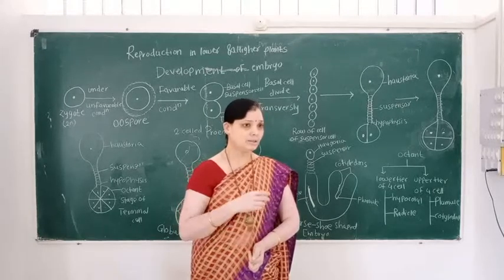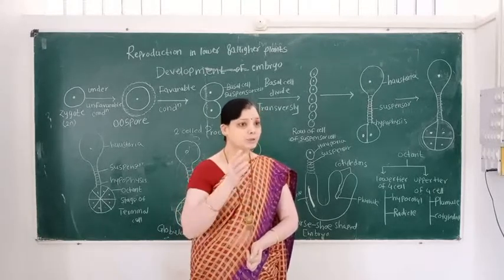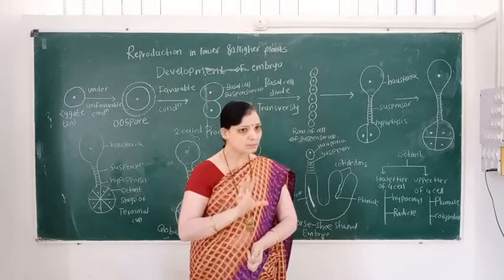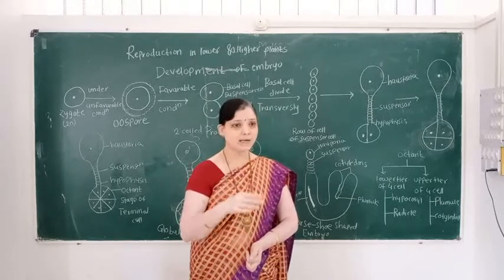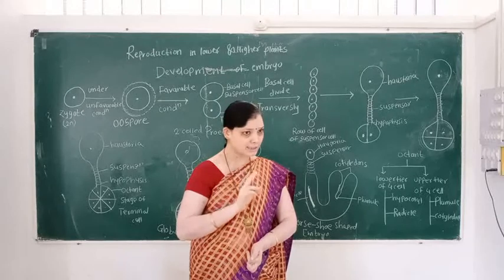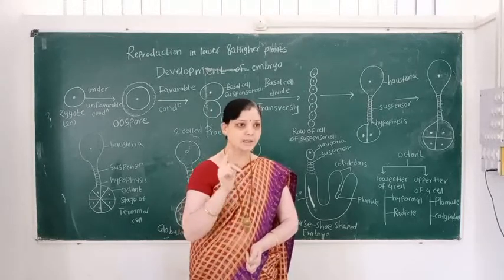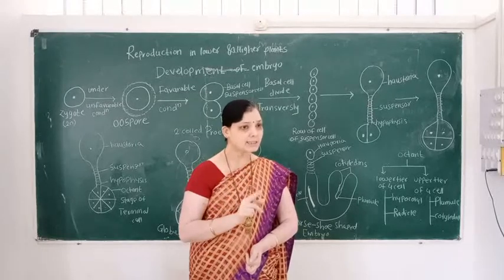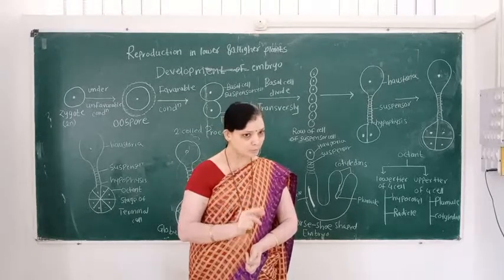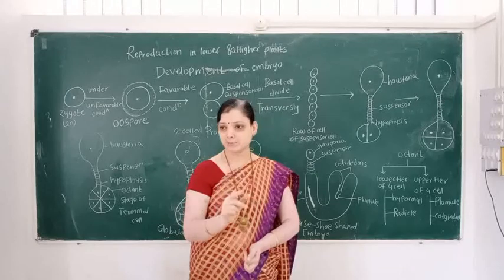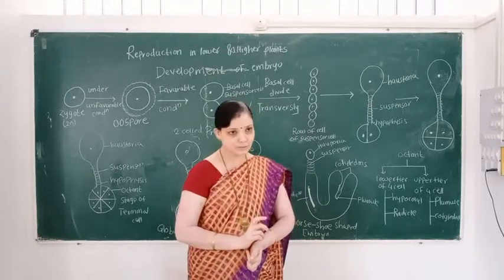In the previous video, we learned the term double fertilization and the result of double fertilization. The first result is the formation of the zygote and the second result is the PEN, the triploid primary endosperm nucleus.